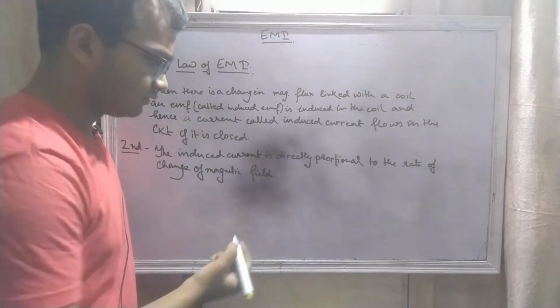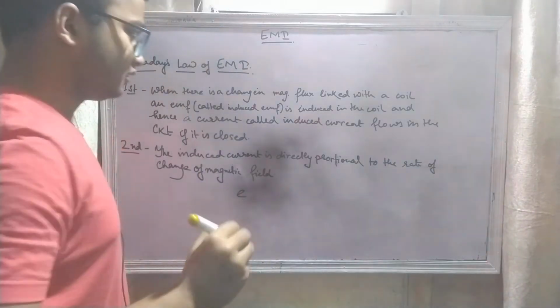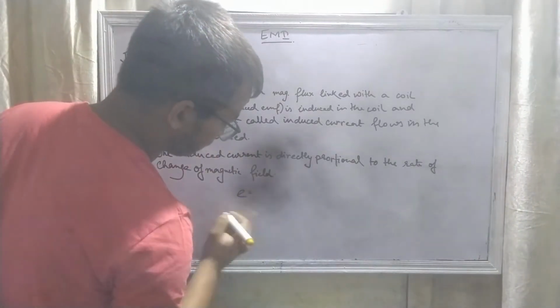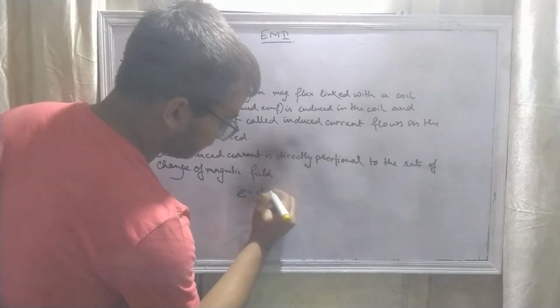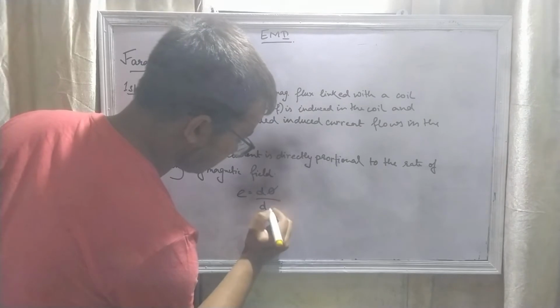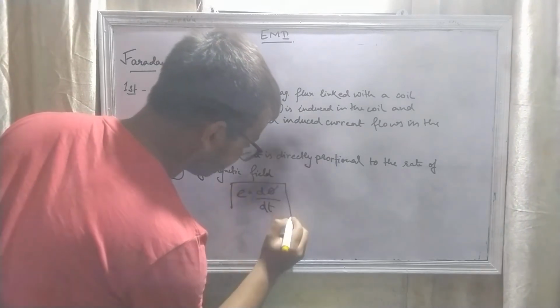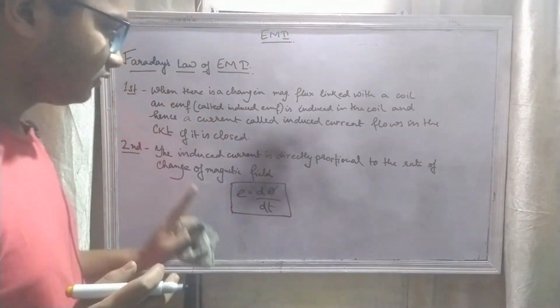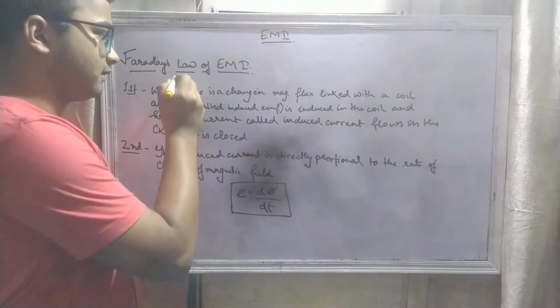So according to this, induced EMF E, and if phi is the magnetic flux linked to the coil, then in time interval dt, E equals d phi by dt. Now this is the mathematical form of Faraday's law of electromagnetic induction.